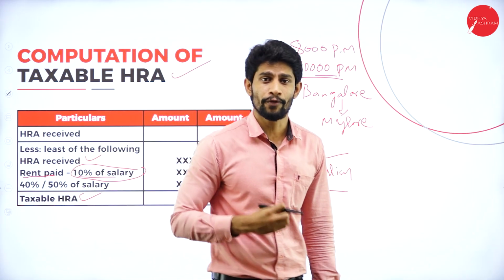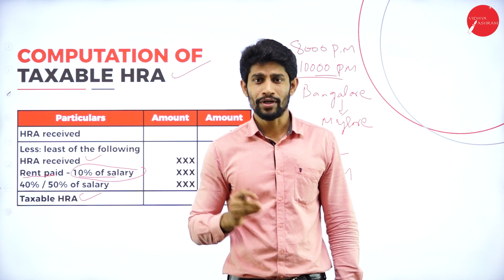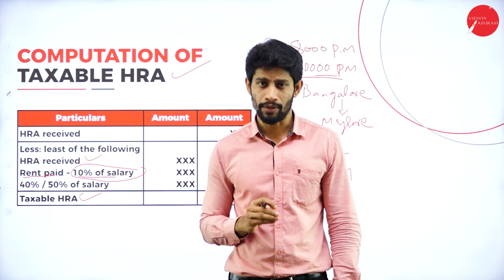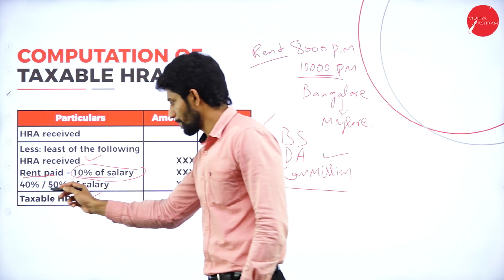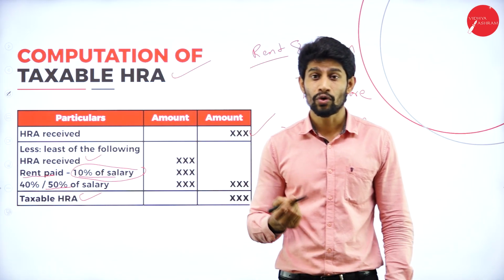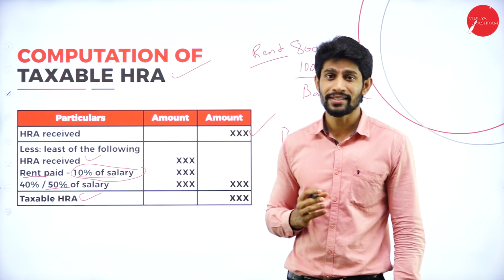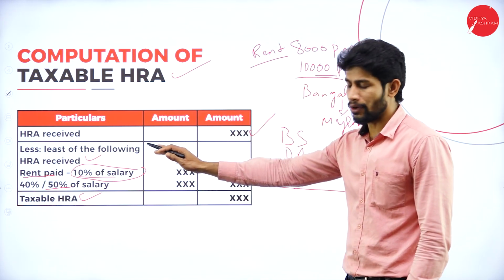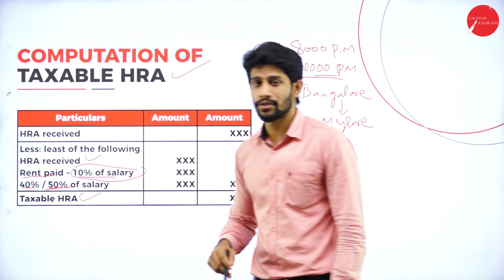So when we are supposed to take 40%? If the employee is working in non-metropolitan cities, then it is 40%. If the employee is working in metropolitan cities, then it is 50% of salary. Metropolitan cities like Bombay, Chennai, Kolkata, Bangalore, Delhi, these cities are called metropolitan cities where the population is more than 25 lakhs. So, if the employee is working in a metropolitan city, 50%, other than a metropolitan city, 40% of salary.